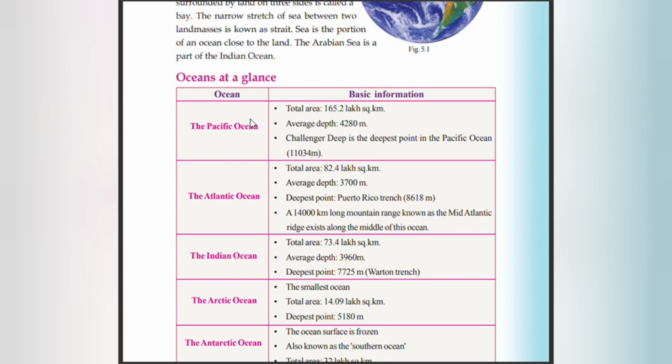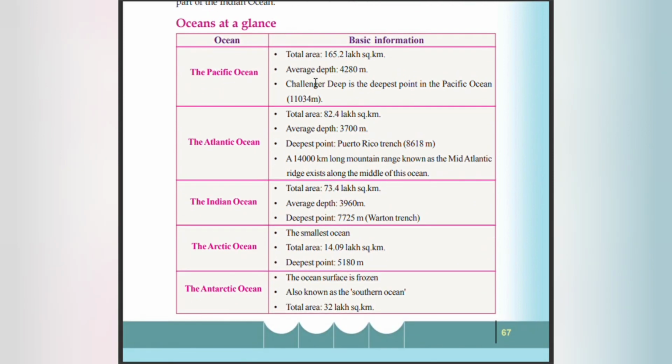Oceans at a glance. First one is the Pacific Ocean. Basic information: total area 165.2 lakh square kilometer. Average depth 4,280 meter. Challenger Deep is the deepest point in the Pacific Ocean. Atlantic Ocean: total area 82.4 lakh square kilometer. Average depth 3,700 meter. Deepest point Puerto Rico Trench, 8,618 meter. A 14,000 kilometer long mountain range known as the Mid-Atlantic Ridge exists along the middle of this ocean.